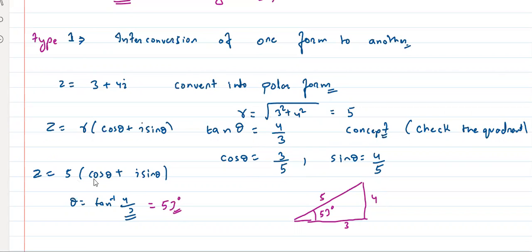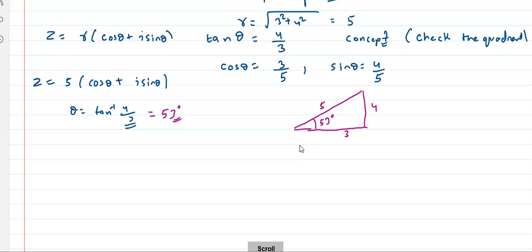So 5 cos 53 degree plus I sin 53 degree. ठीक है, right? Clear हो गया? Yes or no? Is this clear? Right. Awesome. Okay. Now note.